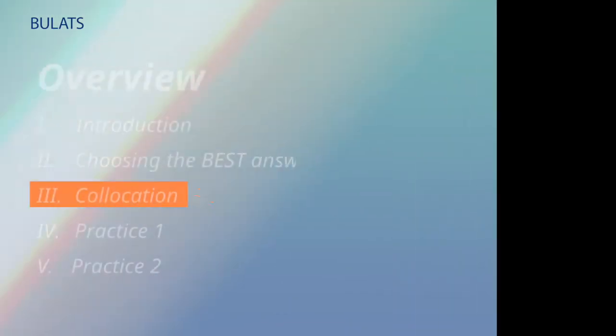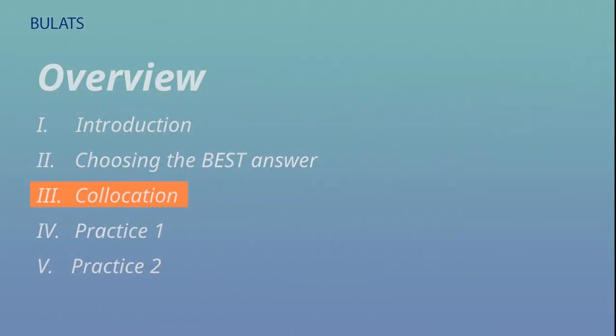This might seem a little different to the examples we looked at in the previous videos where, because of the grammar words, especially prepositions we looked at like by, with, to or for, only one answer is good and the others are not possible. So how do we know what the best answer is if the grammar can't help us? Let's take a moment to look at this in a bit more detail. To really understand how to work out the best answers for these questions, we need to understand something called collocation.